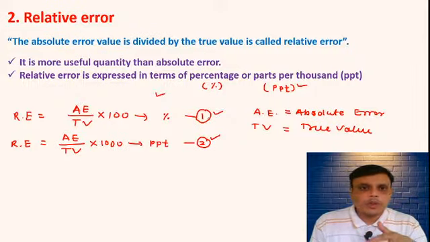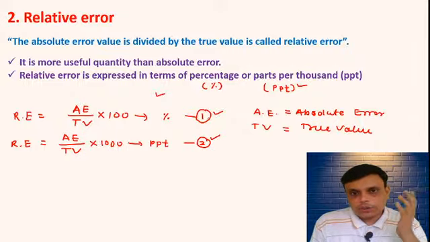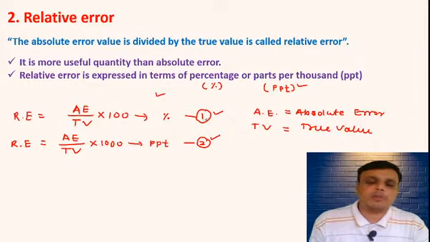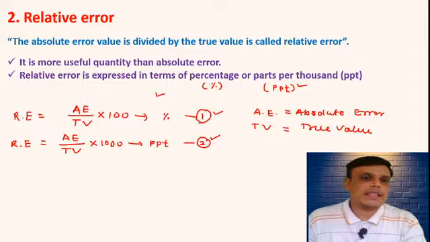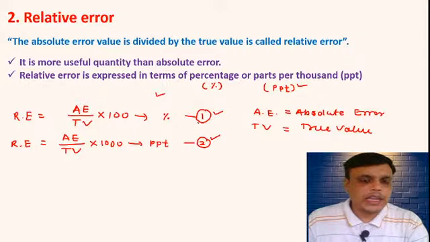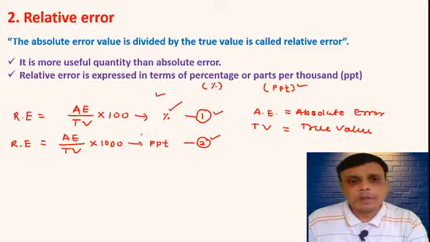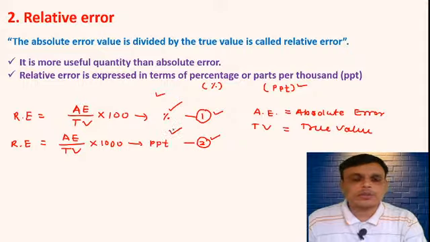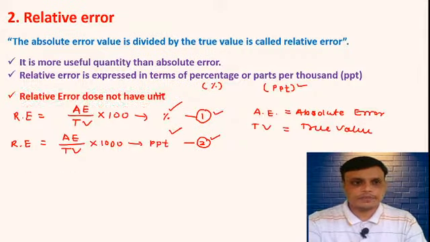जो कुछ भी आपको पूछा गया है, according to that you have to use these two formula. ठीक है. First formula is RE is equal to AE divided by TV multiplied by 100, that is in terms of percentage. Second formula, RE is equal to AE by TV multiplied by 1000, that is in terms of PPT. So this is the relative error.